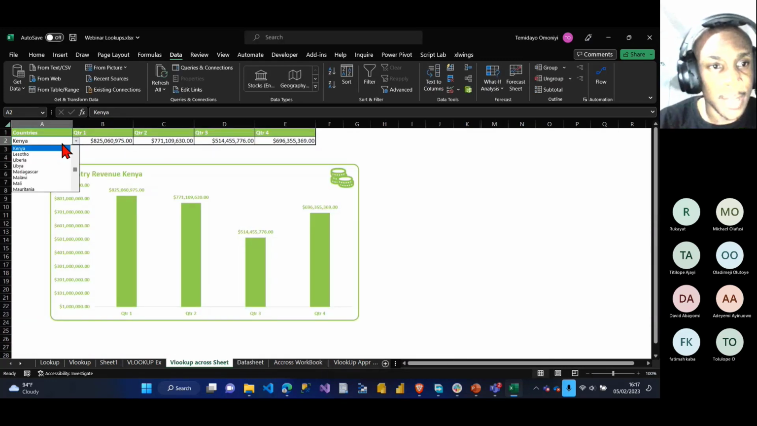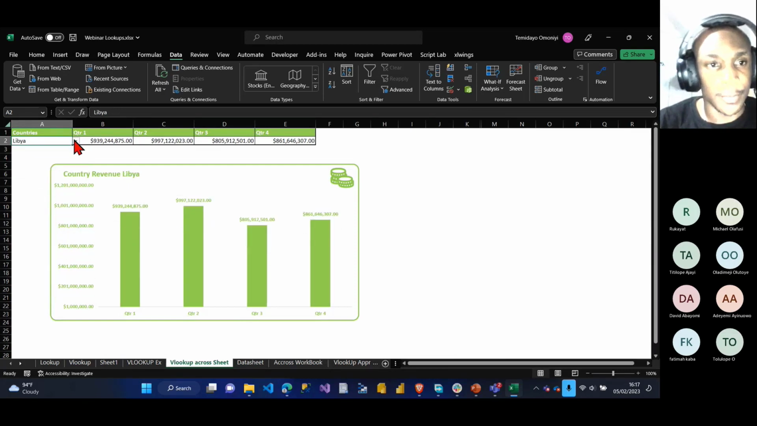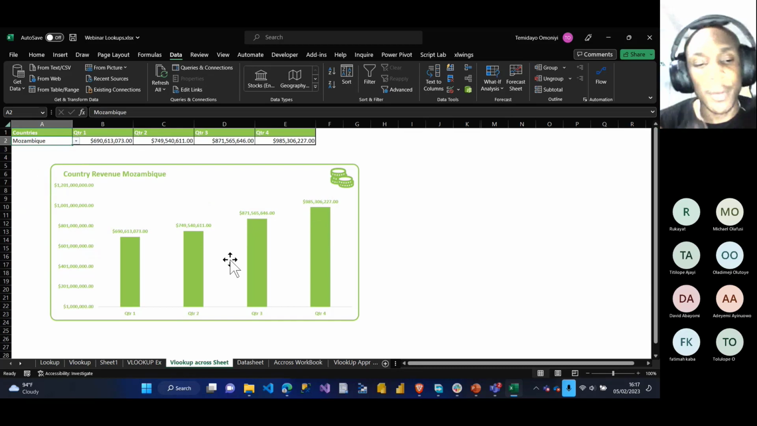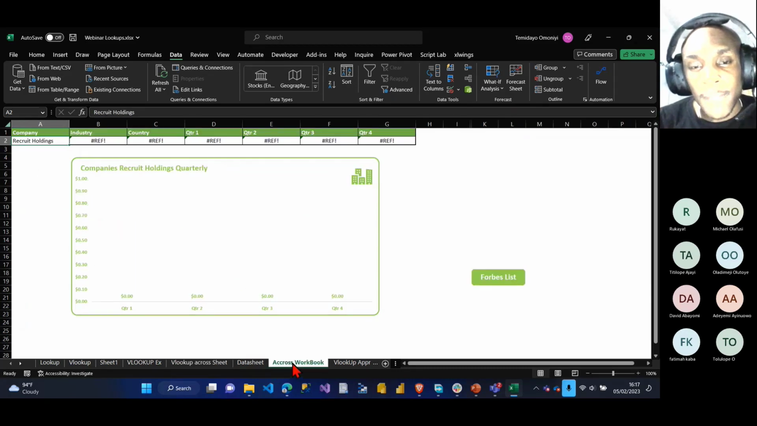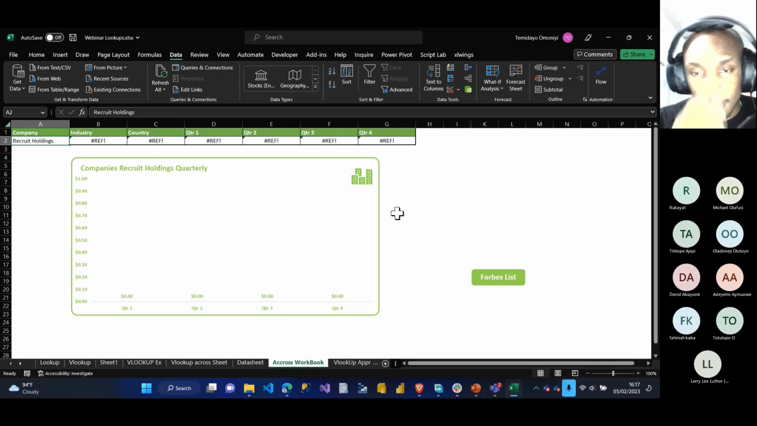Awesome. So if I change now from Kenya to Libya, awesome. If I change again, you can see the data is now becoming more dynamic and more interactive. So now you can also do VLOOKUP across sheets. How does that one work now?